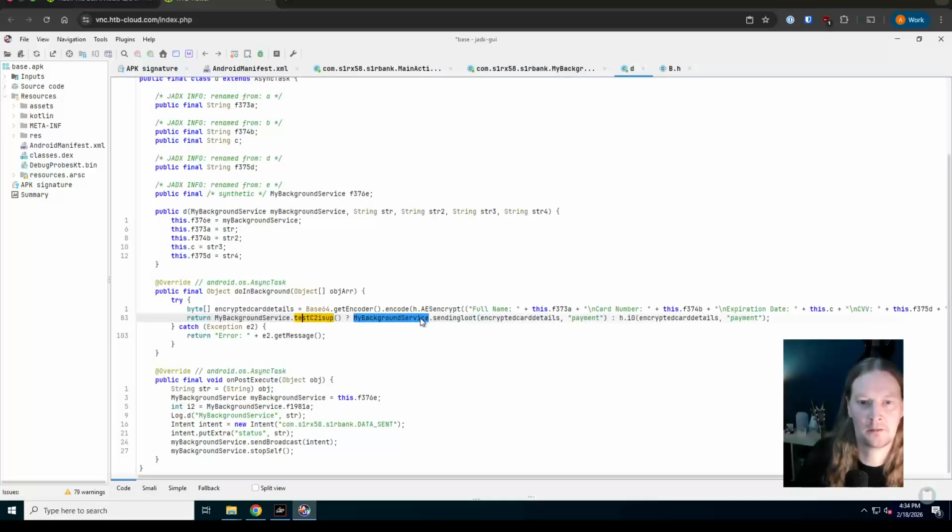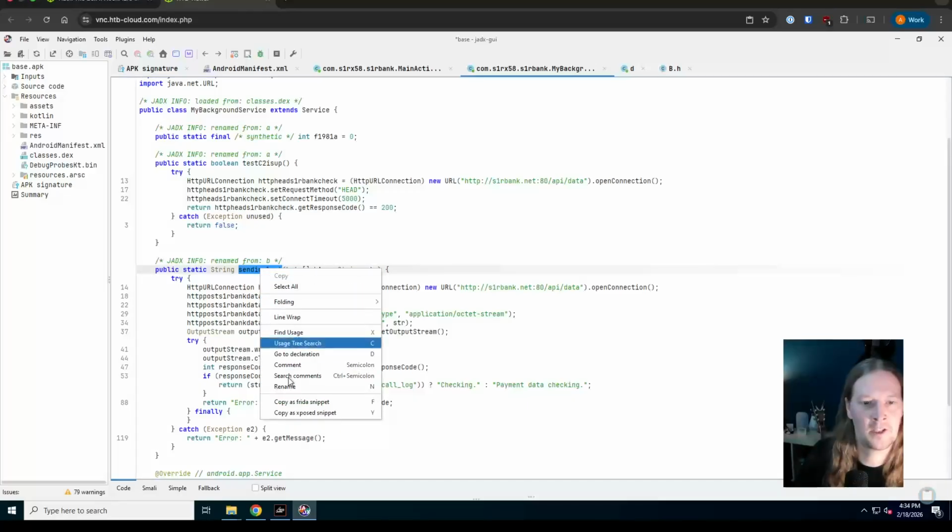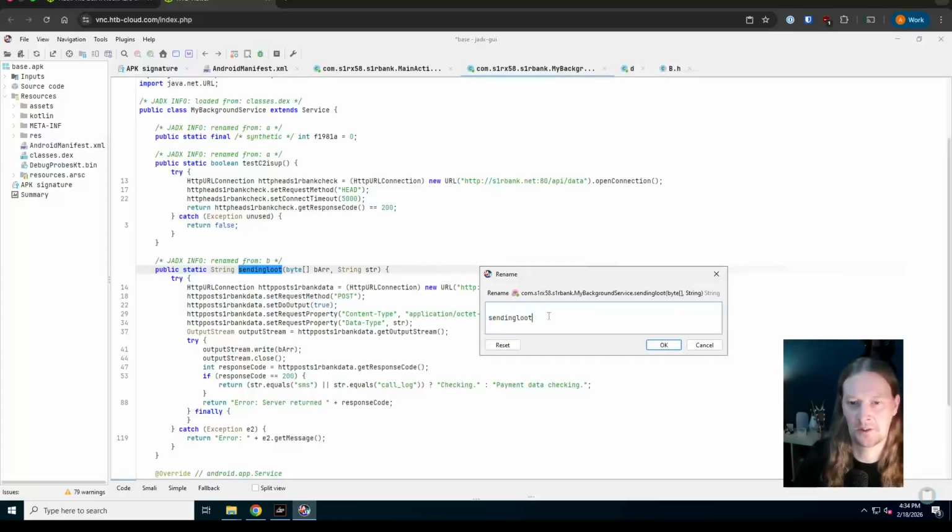If that is working, it will call sending loot, and it's going to send the encrypted card details to the address that is inside that sending loot. Where did I call sending loot? I'm going to rename that again because it doesn't quite make sense. I'm going to be really descriptive with this.